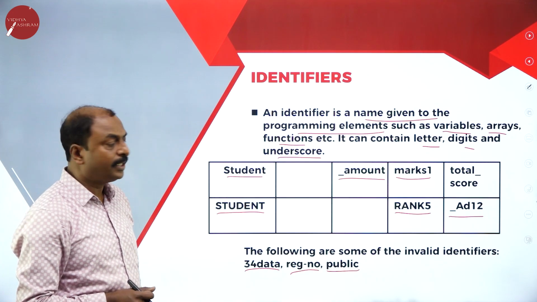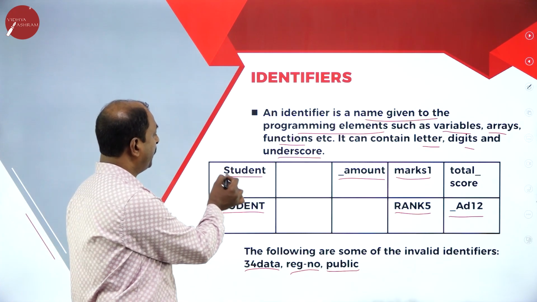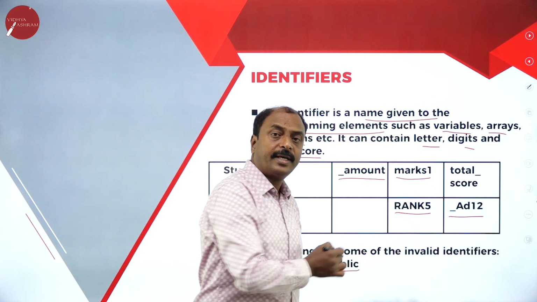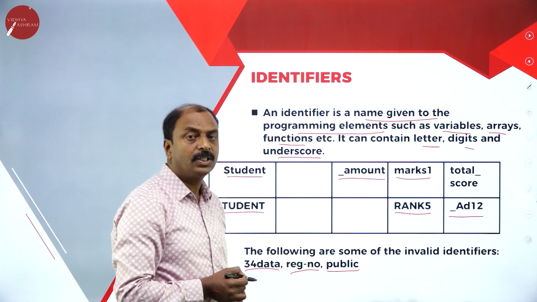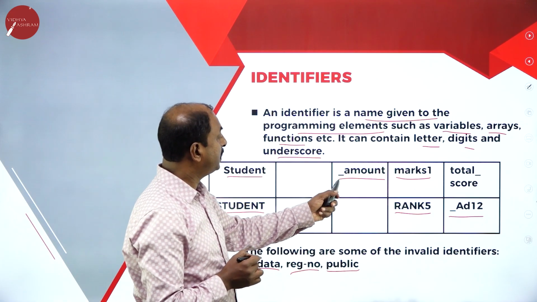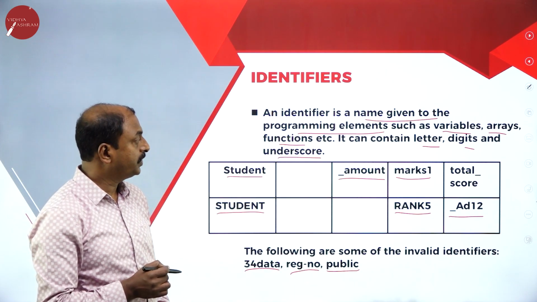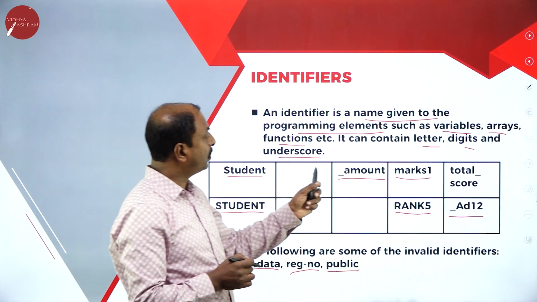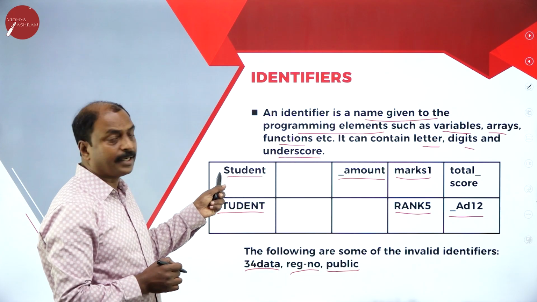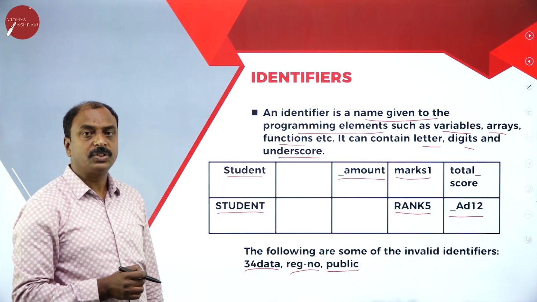Now look at the previous slide. In this example, if you look into that, this always starts with alphabets, uppercase. And if you look into that, this starts with a small letter or lowercase alphabet. And this identifier starts with a underscore. So this is first rule. First rule says that identifier can start with underscore or small letter or even big letter. Even in the example is here. So this is first rule.